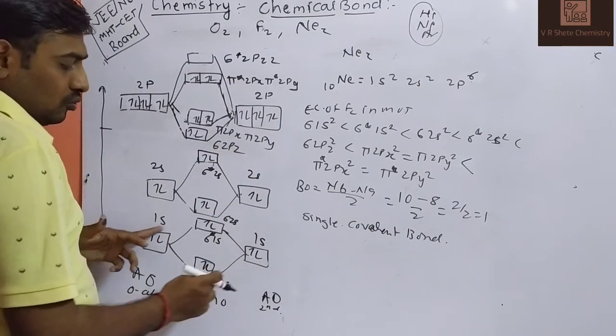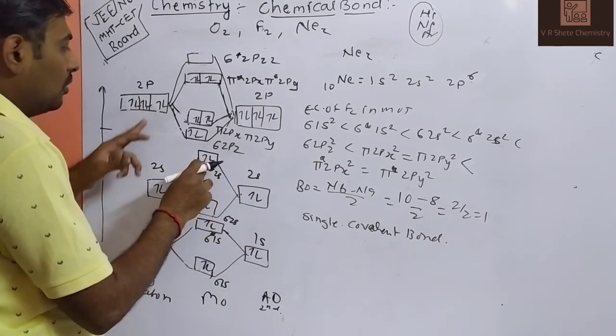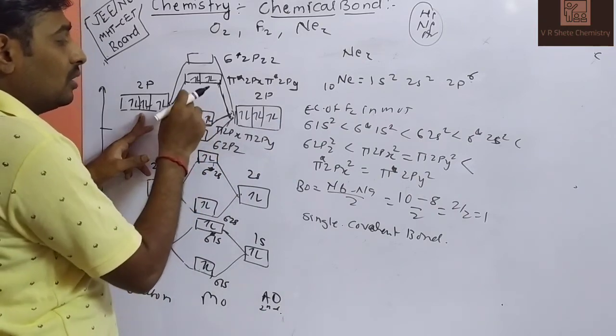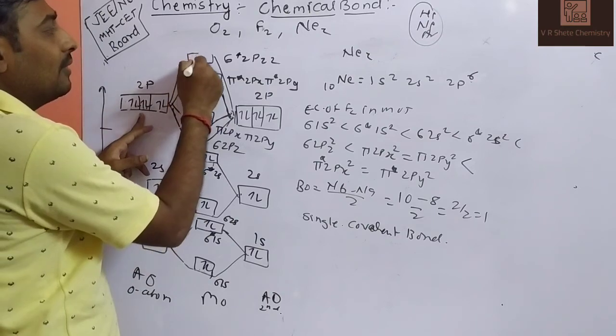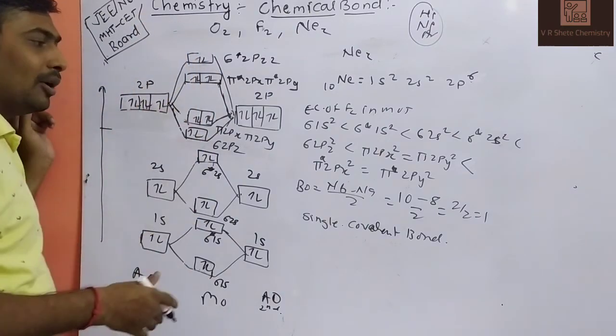So 2 plus 2 is 4 electrons, 2 plus 2 is 4 electrons, 6 plus 6 is 12 electrons: 1, 2, 3, up to 12. So the bonding electrons equal the anti-bonding electrons.